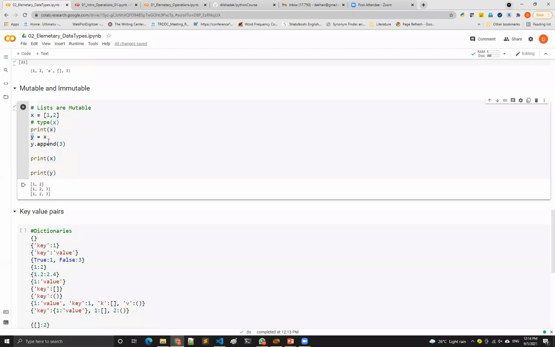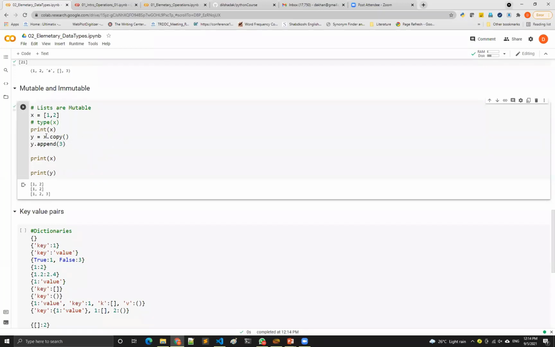If you are creating another, different memory, then if you change the value of one, the other will not be changed. So this is one very important aspect of list. If someone doesn't care about it, then he will have this issue, and then in the actual program, it will do random things and it will create issues.